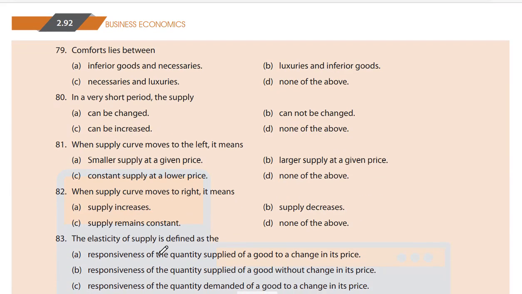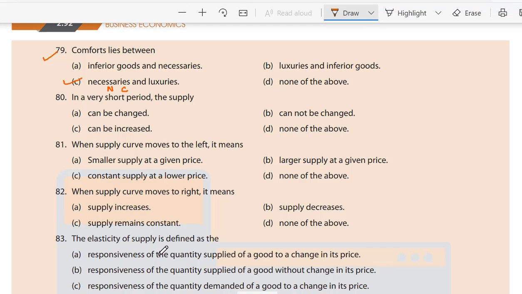The next, 79th. Comfort lies between: A. inferior goods and necessaries, B. luxuries and inferior goods, C. necessaries and luxuries, D. none of the above. Comfort lies between necessaries and luxuries: necessaries, comforts and luxuries. 80th.